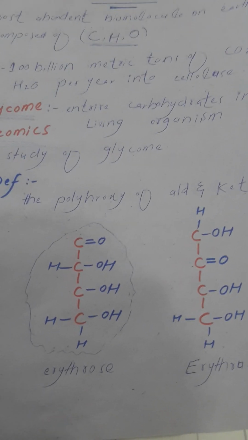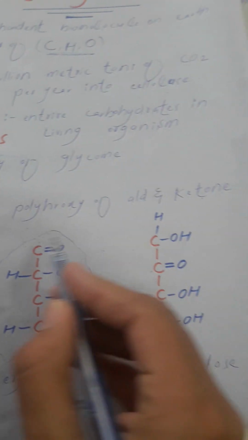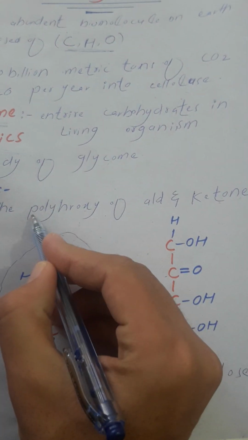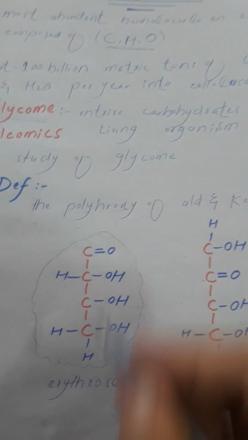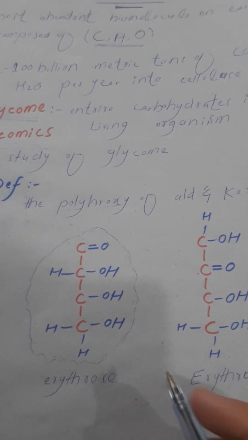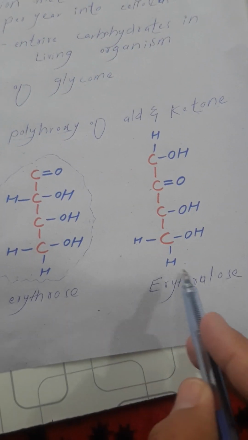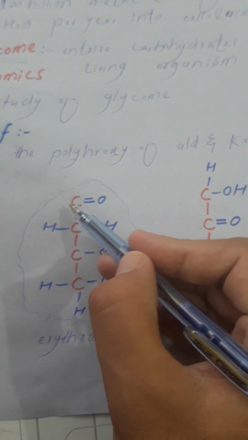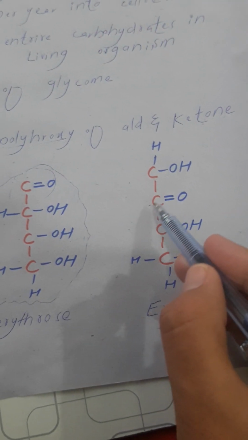What is carbohydrate? Carbohydrate is a polyhydroxy aldehyde or ketone. Polyhydroxy means the compound having many hydroxyl groups. Poly means many, hydroxy means hydroxyl group. For example, erythrose and erythrulose are both 4-carbon compounds, but the main difference is that erythrose has an aldehyde functional group and erythrulose has a ketone functional group.